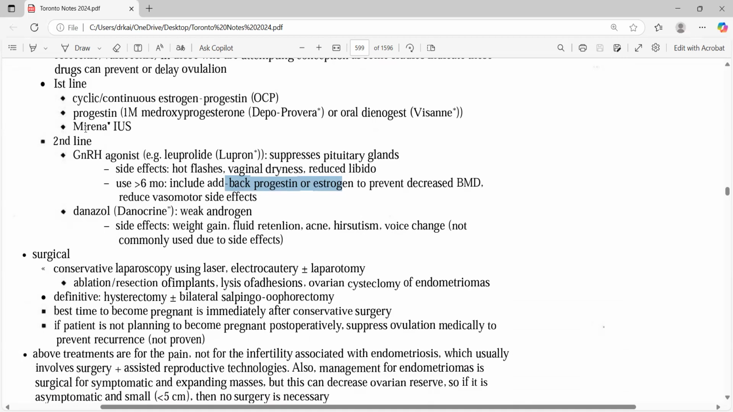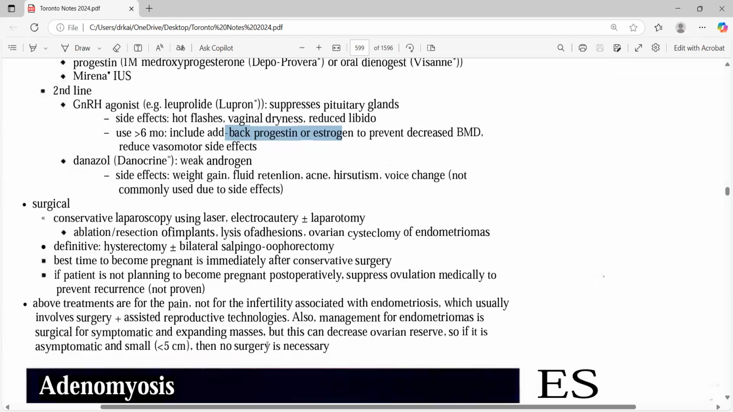The best time to become pregnant is right after the conservative surgery. So you can tell if a female wants to get pregnant, how you will approach that case. If the patient is not planning to become pregnant, in that case you have to go for ovulation suppression right away. The above treatments are for the pain, not for the infertility associated with endometriosis, which usually involves surgery and reproductive technologies. Also, the management for endometriomas is surgical for symptomatic and expanding masses, but this can decrease the ovarian reserve. So if it is asymptomatic and small, then no surgery is needed.